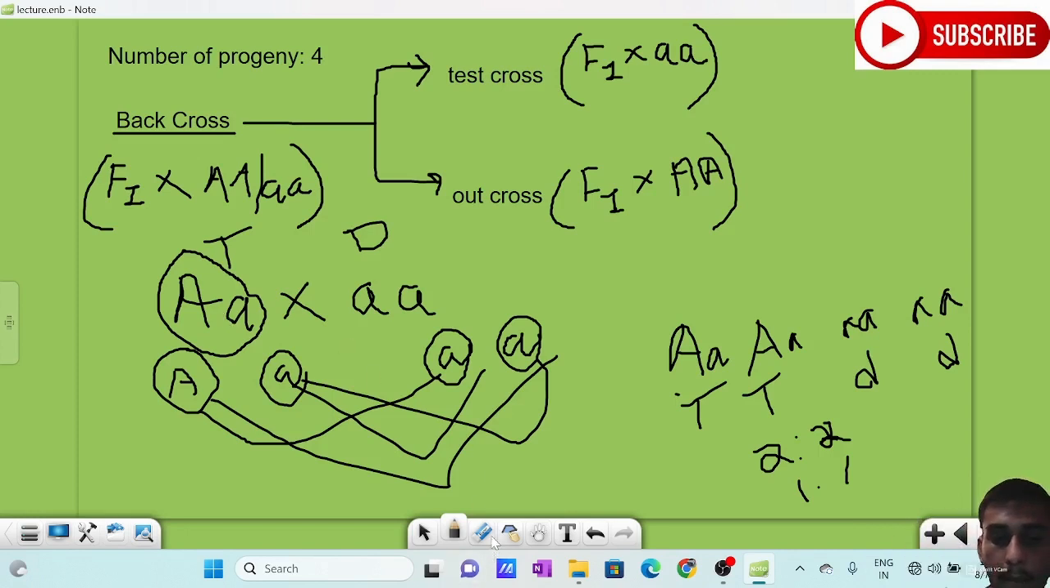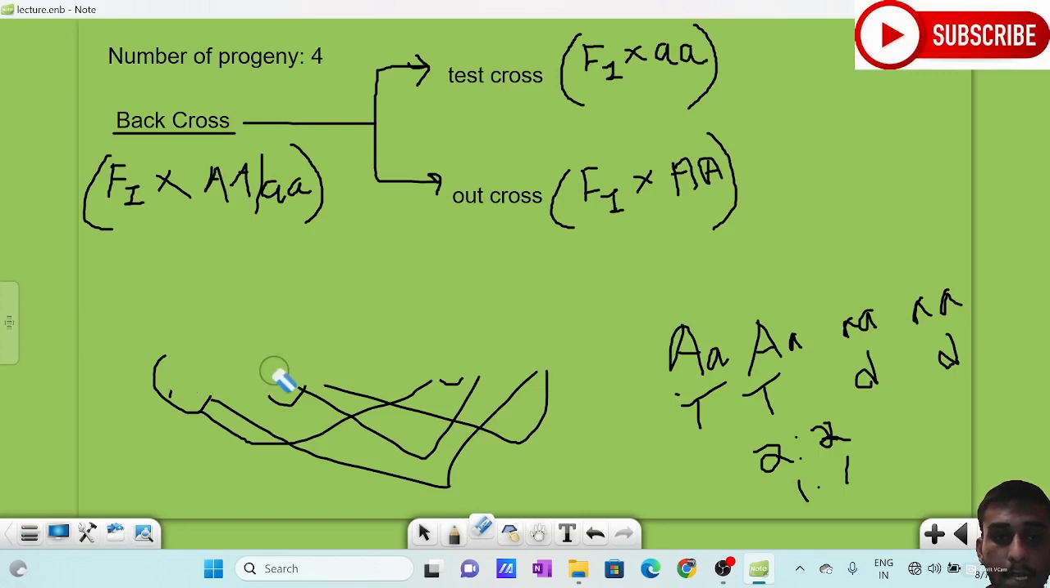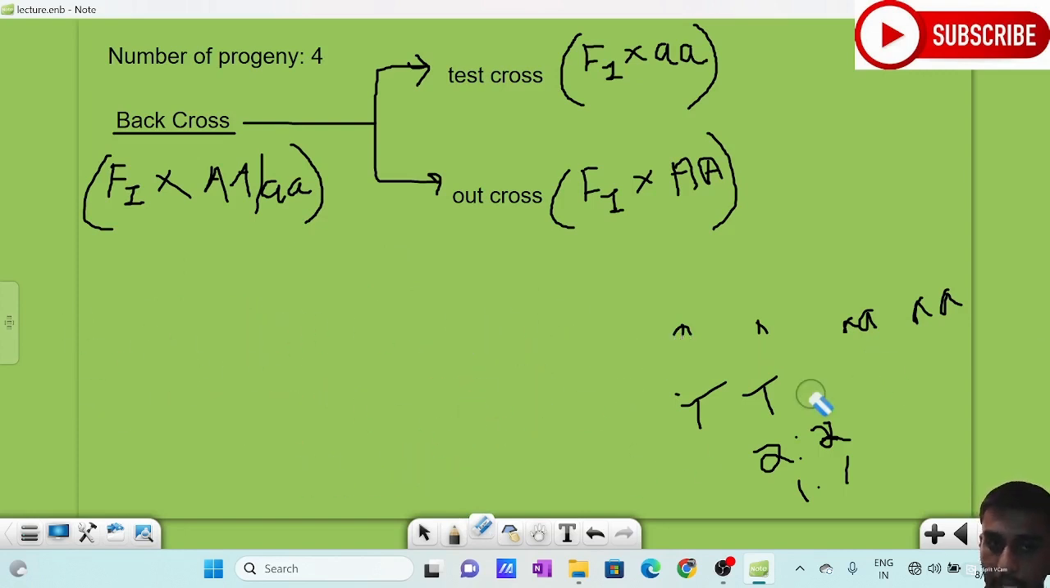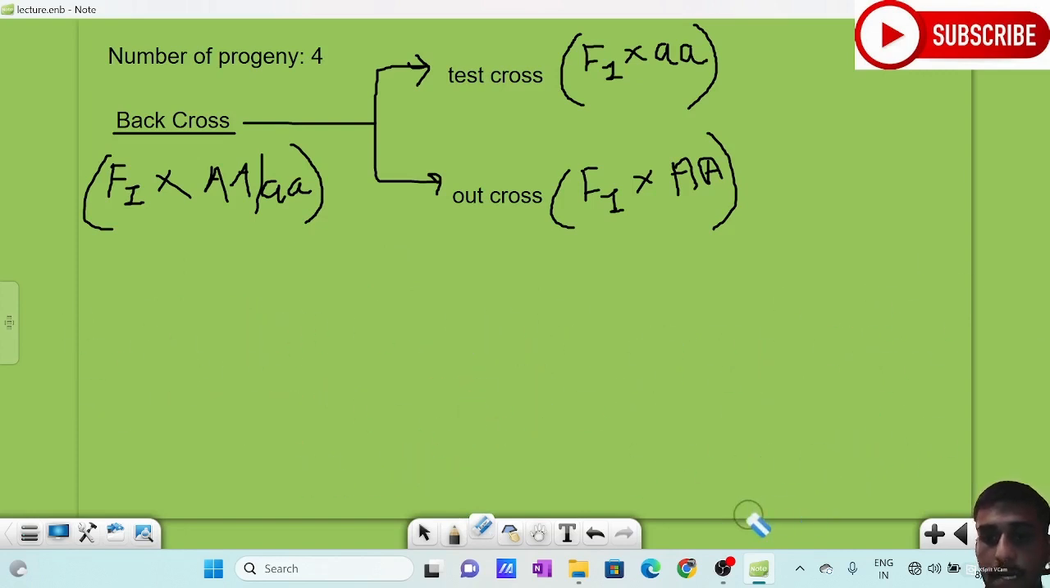So what will happen if the organism is in the heterozygous form? What does heterozygous form mean? Tall. Yeah, the organism is tall, but it is in its heterozygous form. Here also the organism was tall, but it was heterozygous. So if we look at an organism, we can't say whether its genotype is homozygous or heterozygous. So in order to confirm it, we should do a test cross.